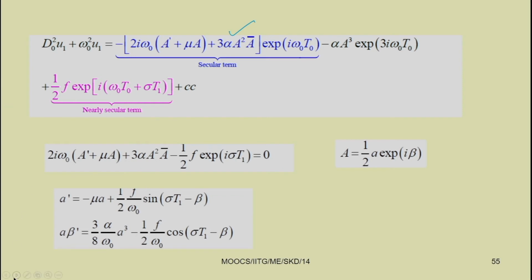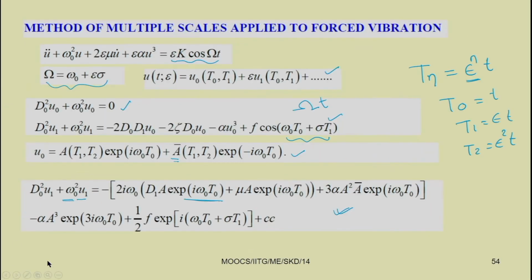You may note that in the original equation, in the forcing, we have a cos term. This cos term you can write in this way. You are familiar with how you can write cos theta, or cos omega t: e to the power i theta plus e to the power minus i theta, divided by 2, because e to the power i theta equals cos theta plus i sin theta.